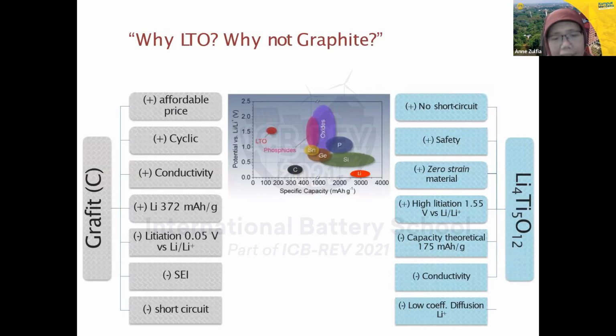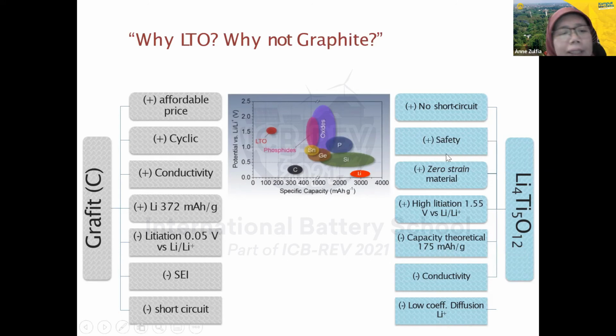And then why LTO, why not graphite? So we have this answer. As you know, graphite has the advantages of affordable price, cheaper, high cyclability, high conductivity, and the capacity is quite high, 370 milliampere hour per gram. And then the negative here is lithiation at 0.05 volt versus lithium ion, and then it produces the solid electrolyte interface. So this is actually for the graphite.